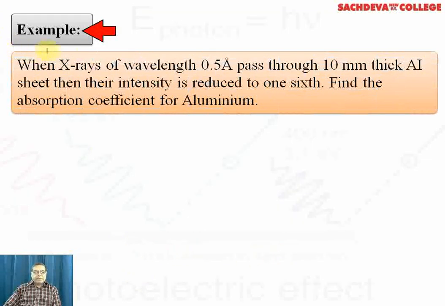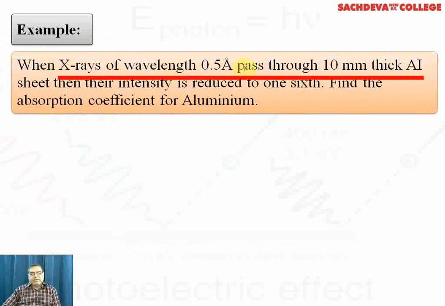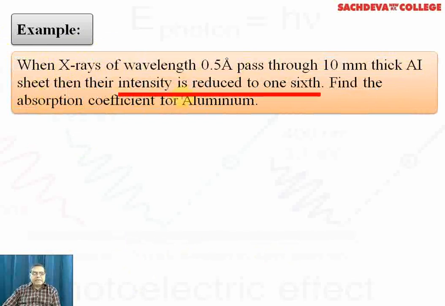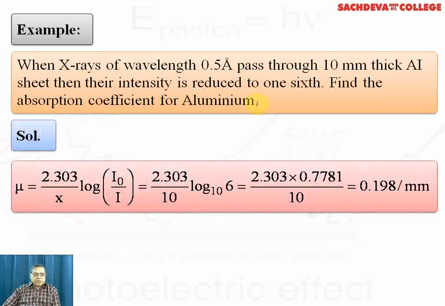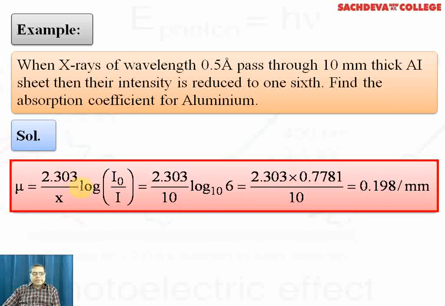Now there is another example. When X-rays of wavelength 0.5 angstrom pass through a 10 mm thick aluminium sheet, their intensity is reduced to 1/6. Find the absorption coefficient of aluminium. The absorption coefficient is given by I equal to I naught e to the power minus mu x, and mu is equal to log of I naught over I to base e, divided by x. The wavelength lambda is given. To solve this question, mu is 2.303 by x into log I naught over I.